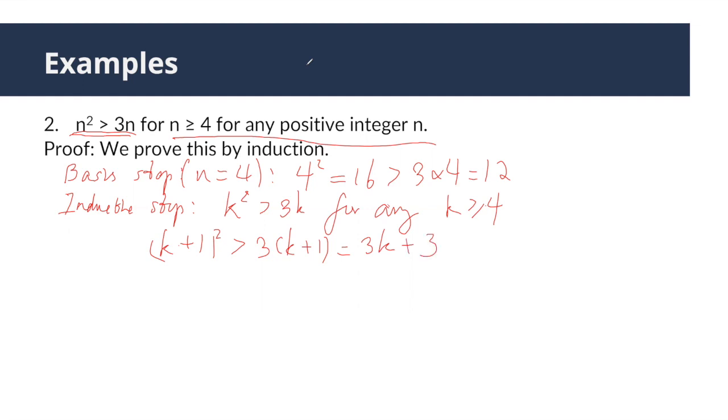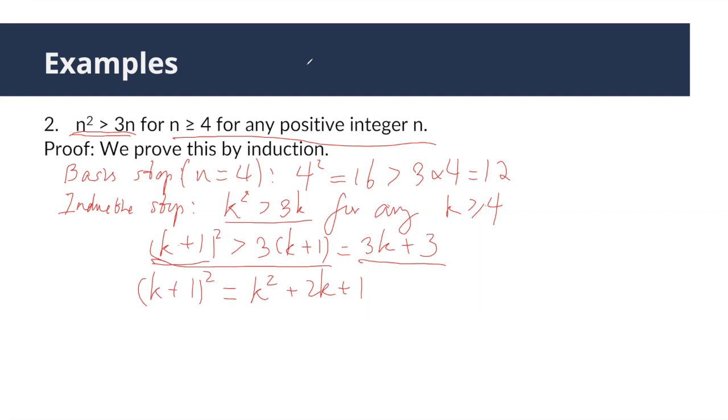And next, we're going to show how to prove (k+1)^2 is greater than 3k+3 using the inductive hypothesis. So in order to prove this inequality, we'll start from the left side. (k+1)^2 is equal to k^2+2k+1.